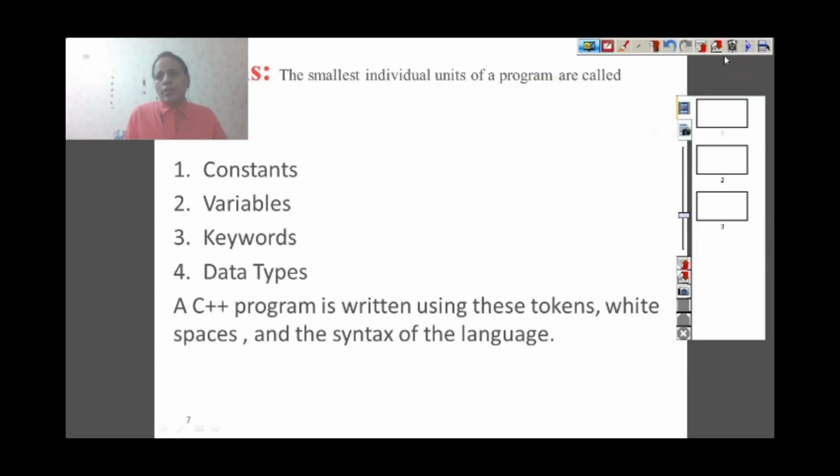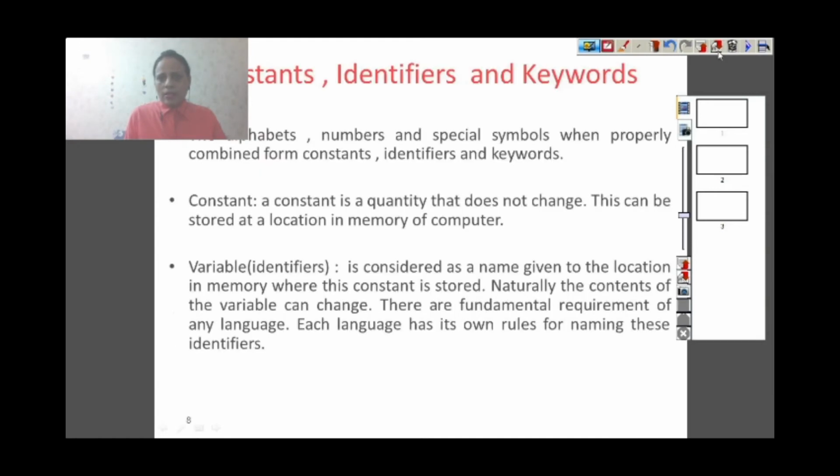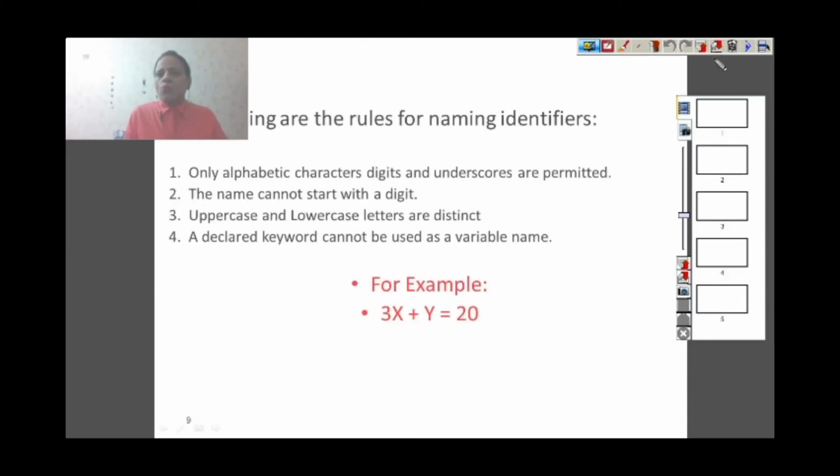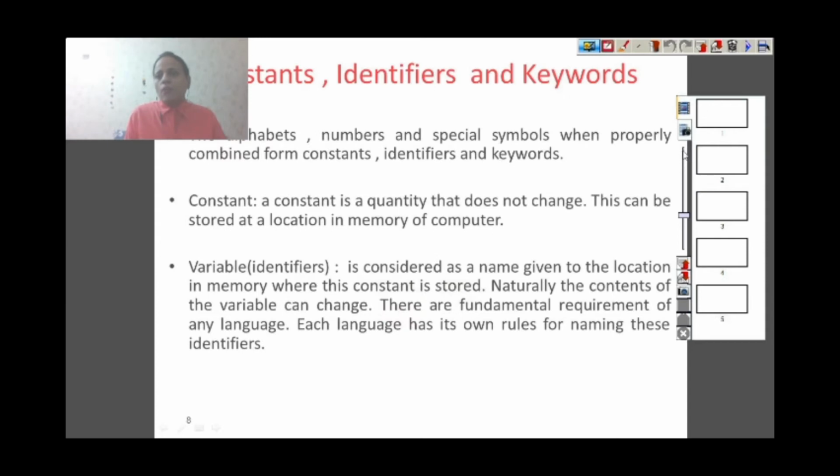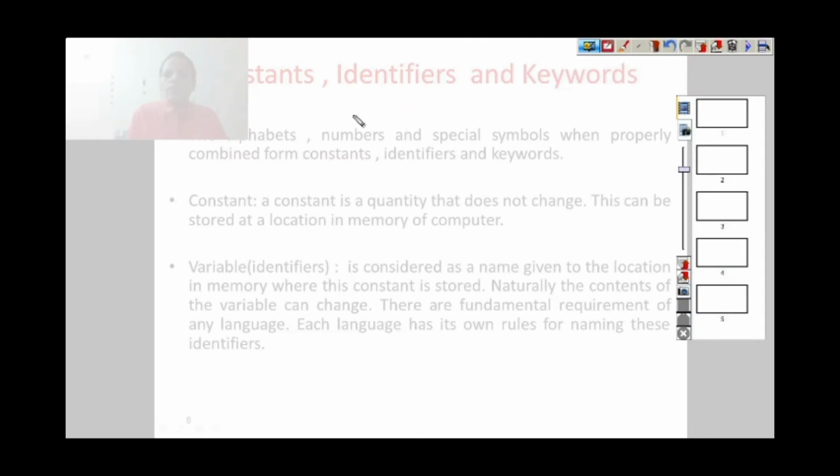Now let's come to variables. A constant is a quantity that does not change. It can be stored at a location in the memory of the computer. A variable, as the name suggests, is something whose value you can change. But why do we need a variable? We all know that the computer's memory is divided into small parts.